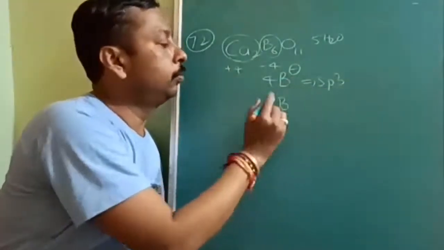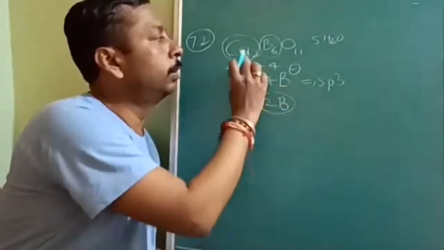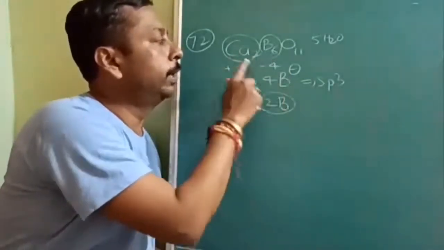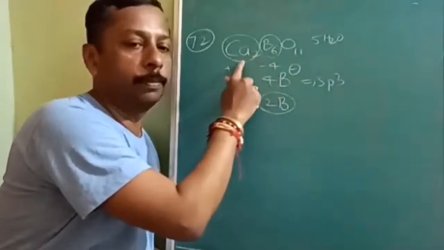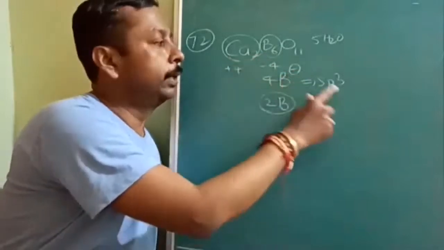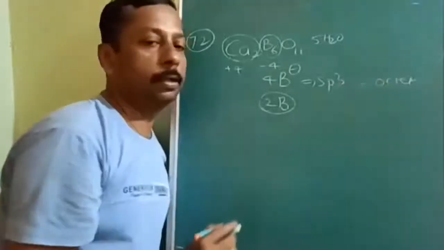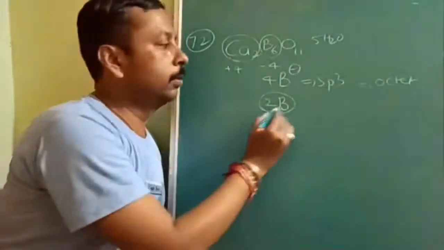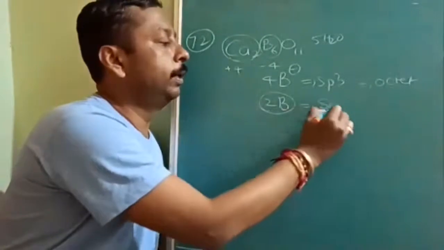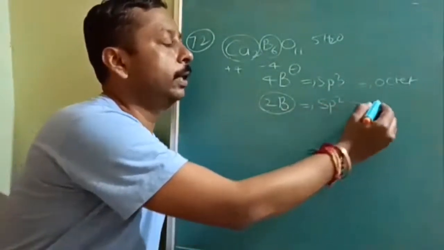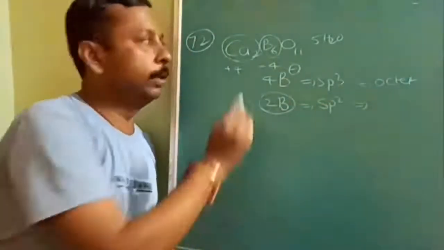So out of the 6 borons, 4 borons will get negative charge opposite to the calcium. If it is minus and sp3 hybridized, that means the octet is fulfilled. So how many borons do not have it? These will be sp2 hybridized with only 6 electrons. So the answer will be 2.